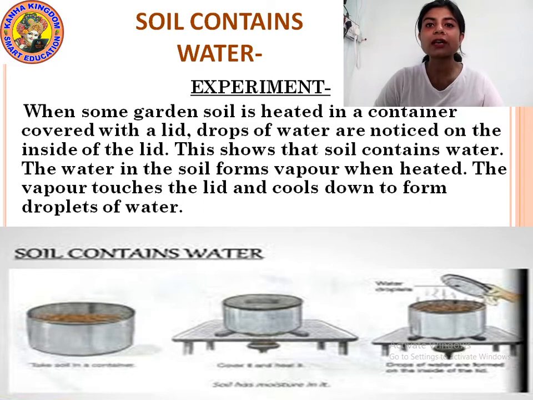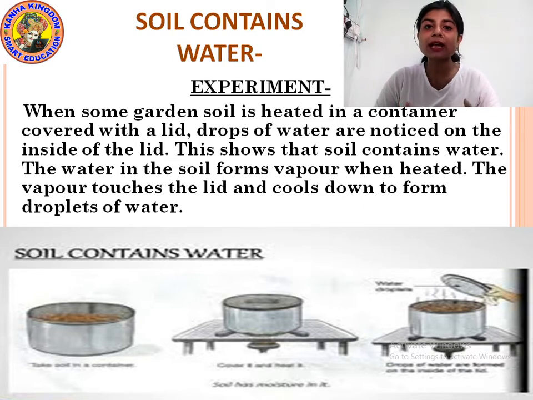First you take some soil in a container, garden soil. The soil that you have in your garden where you grow plants. Okay, you take that soil into a container and then you heat that container on a gas stove, but you have to cover that container with a lid. After some time, when the soil gets heated up, it releases vapor. Okay, it releases moisture.